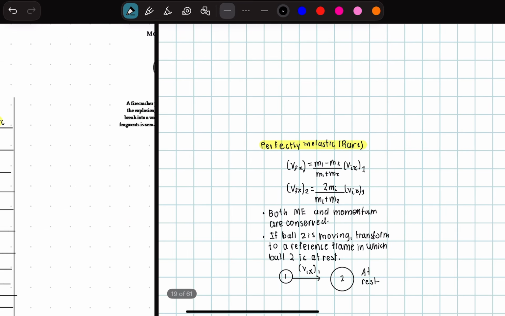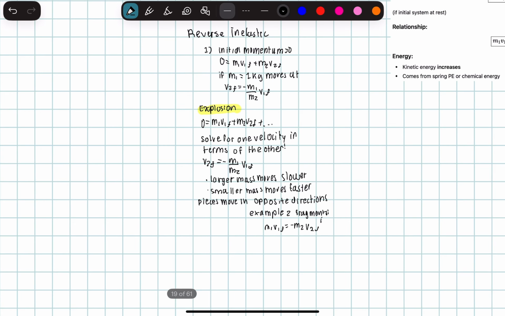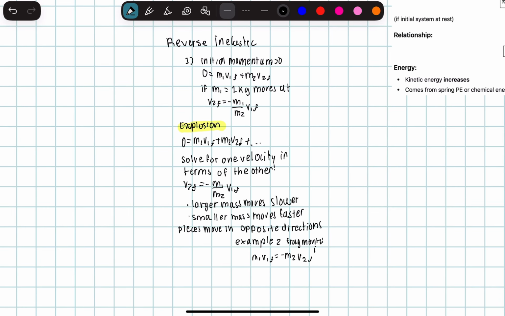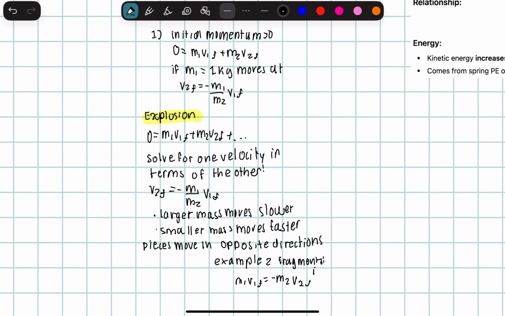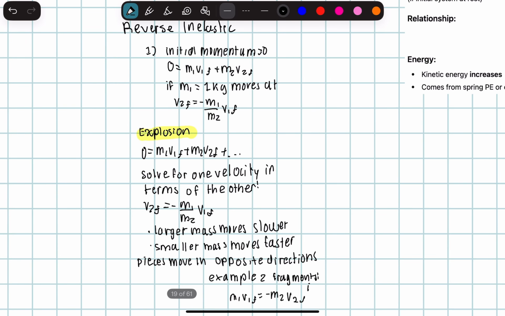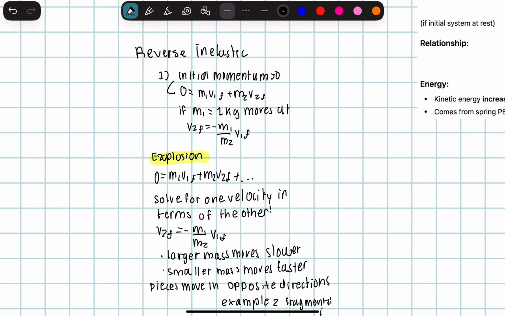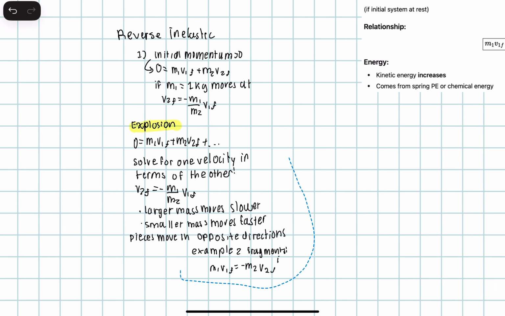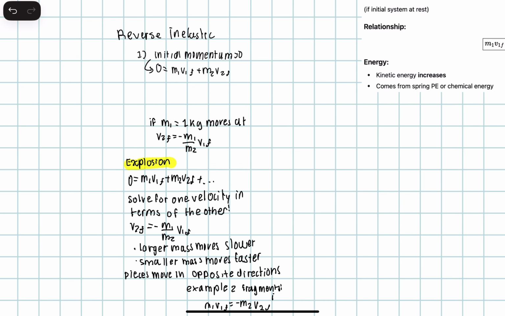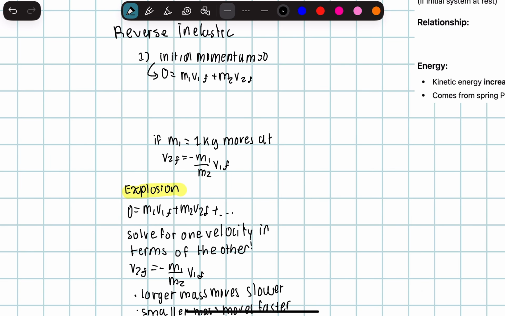reverse inelastic. So what I meant to say is that for reverse inelastic, what happens here is that your initial momentum is equal to 0. So then you can solve this relationship and you're going to have m1 v1f is equal to negative m2 v2f.